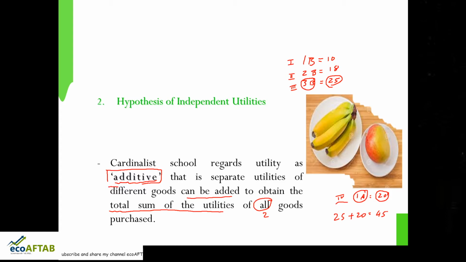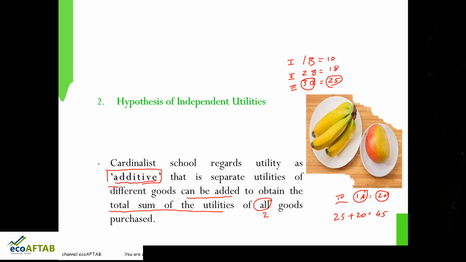I hope this point is clear, that utilities are independent. Independent in the sense that the utility derived from one commodity does not depend upon the utility from other commodities. They are both independent, and we can add the utilities that we are getting from all the commodities we are consuming. This is the second hypothesis.